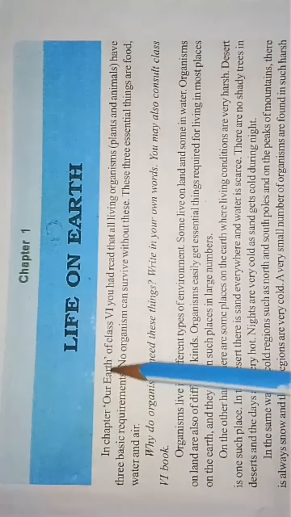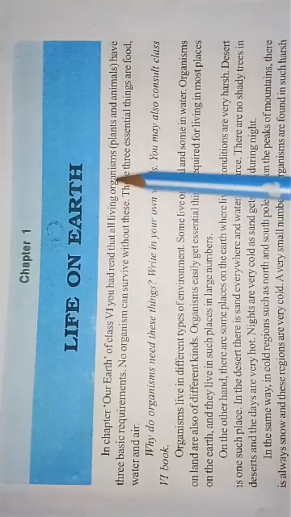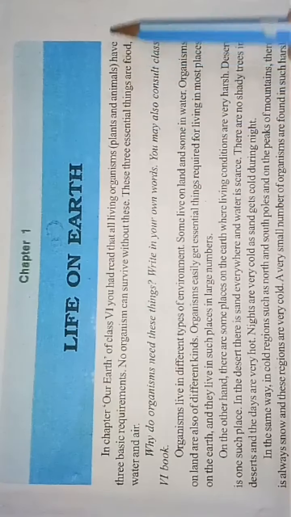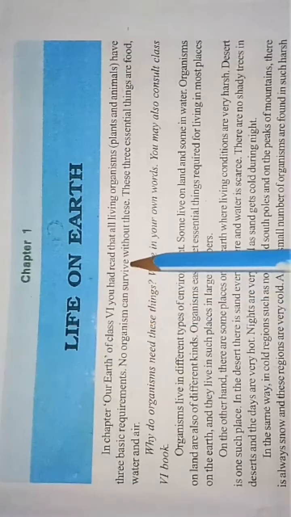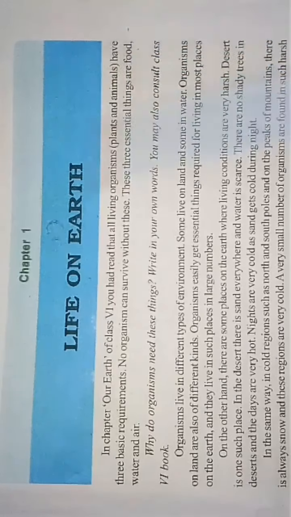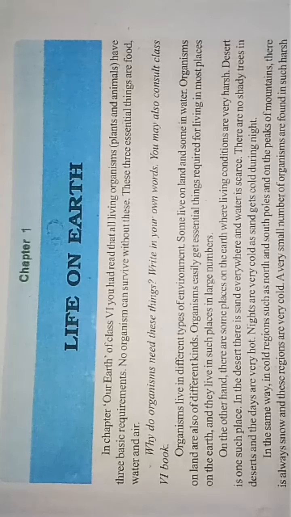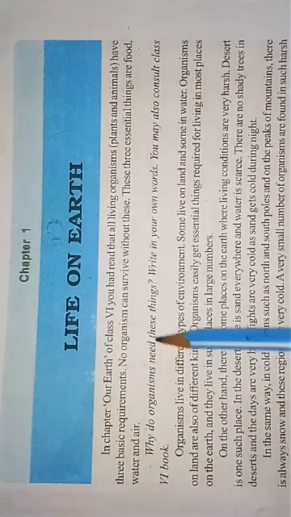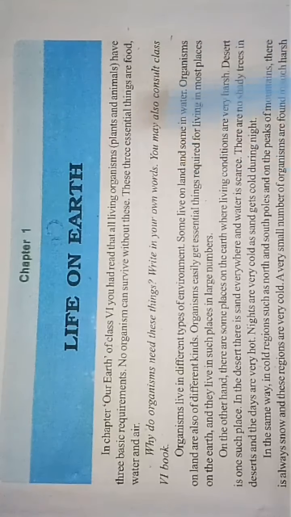In the chapter Our Earth of class 6th, you had read that all living organisms, plants and animals, have three basic requirements. No organism can survive without these. These three essential things are food, water and air. So you all know that the essential things for survival of living beings are food, water and air. Why do organisms need these things? Write in your own words. You may also consult your 6th book.